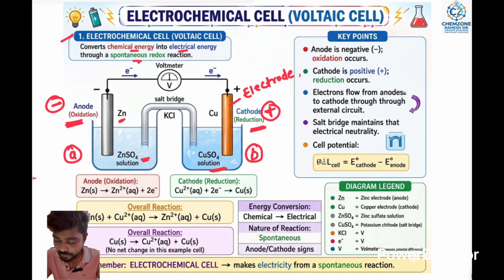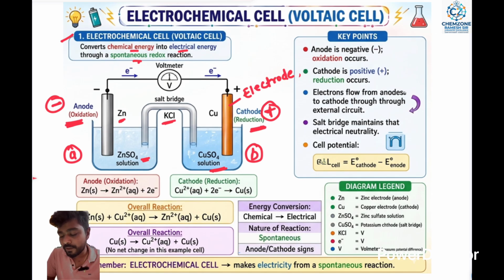Then at the center you can see a U shaped structure, an inverted U. This U structure is your salt bridge. What is the working of the salt bridge? The salt bridge works for the transfer of ions. Potassium chloride solution is also present in the salt bridge, and it works for the transfer of ions.